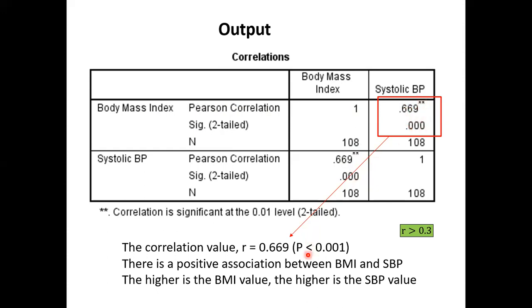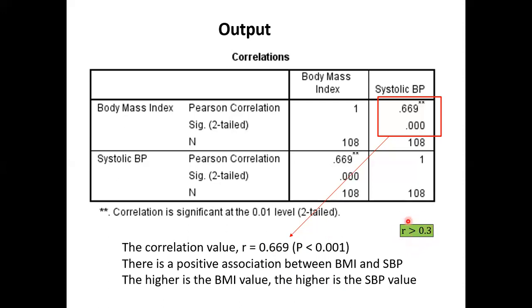There's a p-value below 0.05. So we say there's a significant positive association. Why positive? This number is positive between BMI and SBP. Higher the BMI, higher the BP value. This value by magnitude, is it more than 0.3? Yes.